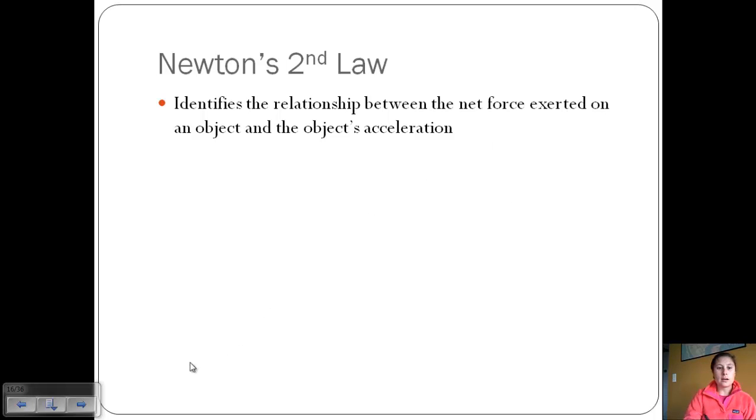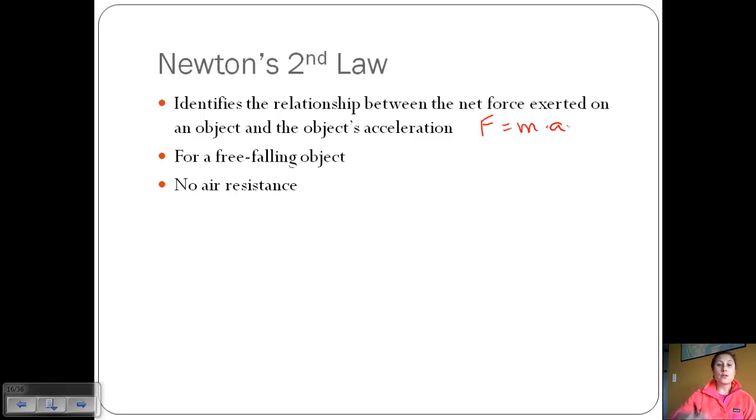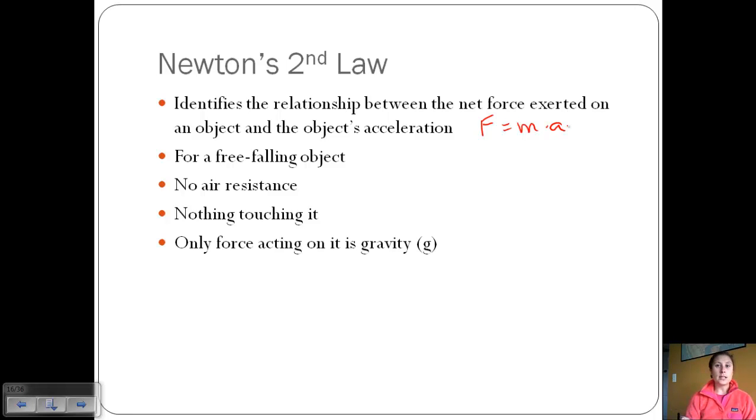And so this was where we came up with the relationship force is mass times acceleration. So for a free-falling object, which is what we're going to talk about today, we assume already that there's no air resistance. And this would mean there's nothing touching it because gravity is a field force, not a contact force. So the only force acting on this object is due to gravity. And so we can rearrange the force equals mass times acceleration equation just to involve gravity. So the force due to gravity is equal to the mass of the object times the acceleration due to gravity, which for our purposes here we'll denote with a letter g.